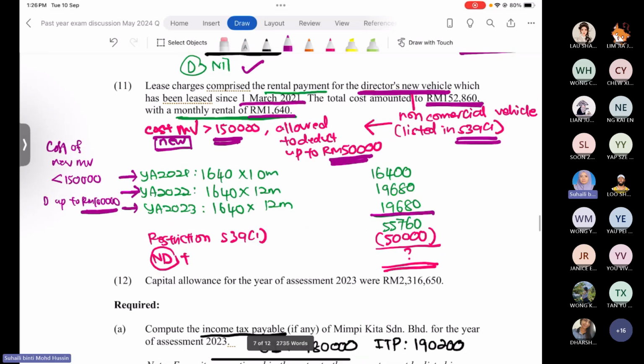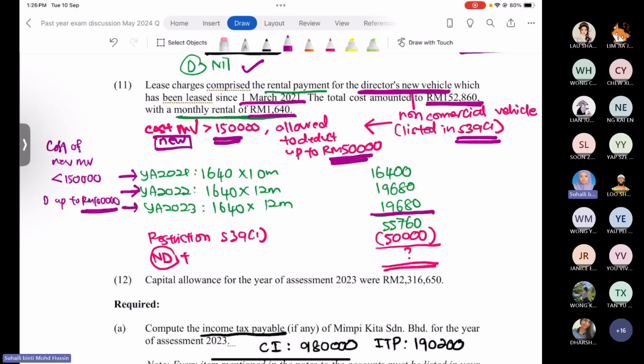So this is the last semester question. The majority last semester got it totally wrong. I already showed how to calculate this in the tutorial class, but I think maybe some of you forgot how to calculate.